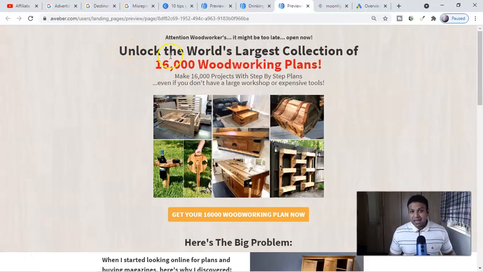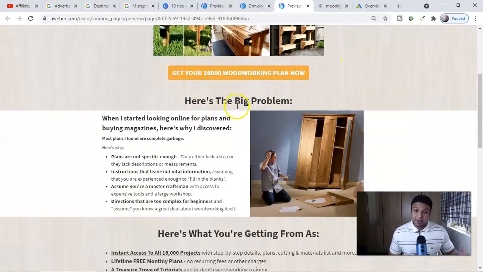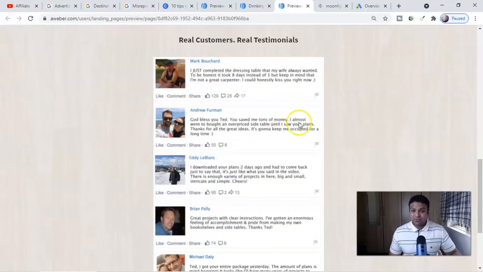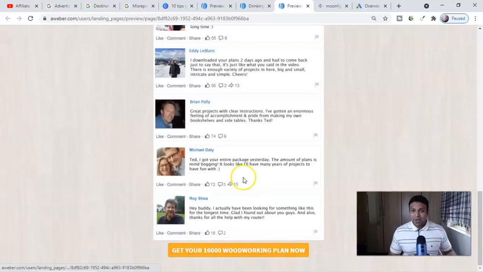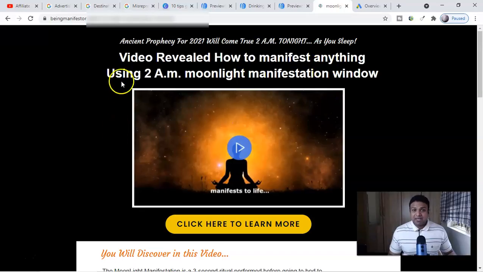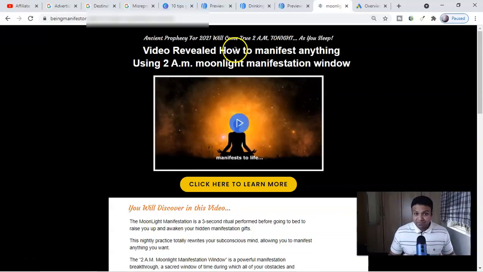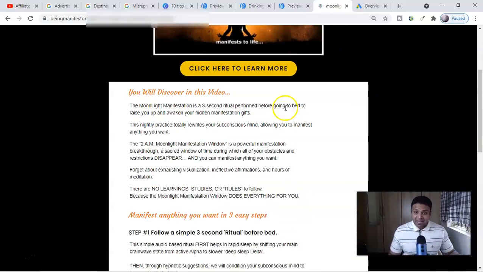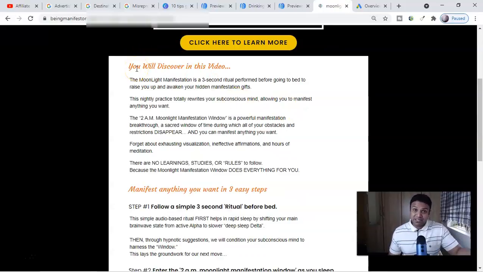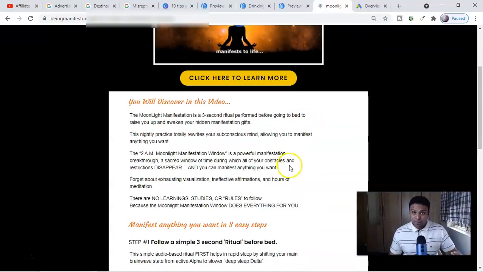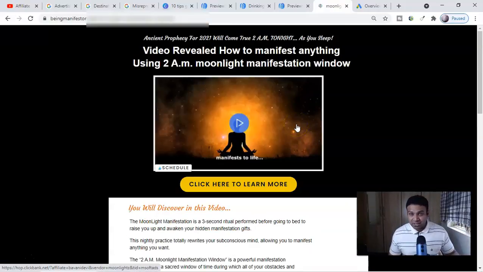Here you can see "Unlock the world's largest collection of 16,000 woodworking plans," and here I said, here is the big problem. I addressed the problem and said here is what you are going to get, then some testimonials and the call to action button. This is what they want. For example, guys, this is another offer, Moonlight Manifestation. Here you can see I said a video revealed how to manifest anything, but I have already shared it: you will discover in this video these steps. This is what they want. So you write in long form and keep the copy curious so that they make a click and go watch the sales page.